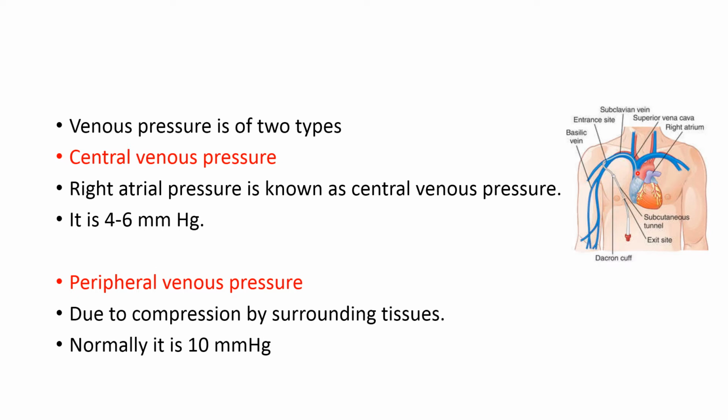Peripheral venous pressure is the pressure of the venous system in the peripheral part of the body. It is because of the compression of the venous system by the surrounding tissue, and it is normally about 10 mmHg.